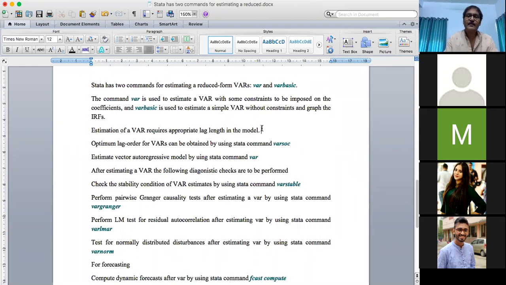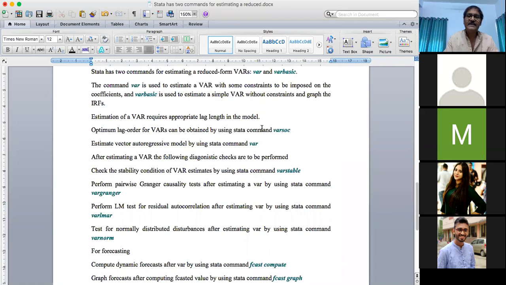Now, before estimating the model, you have to specify the appropriate structure of a VAR. And the appropriate structure of a VAR depends on two things. One is the number of variables to be incorporated, and the second one is the number of lags to be incorporated. You decide the number of variables on the basis of your objectives.